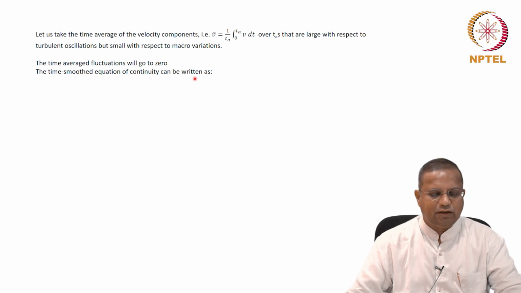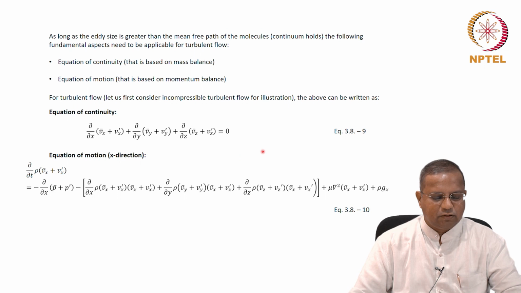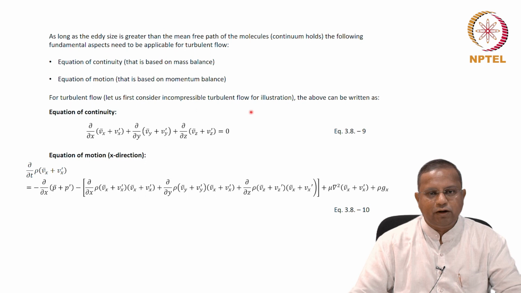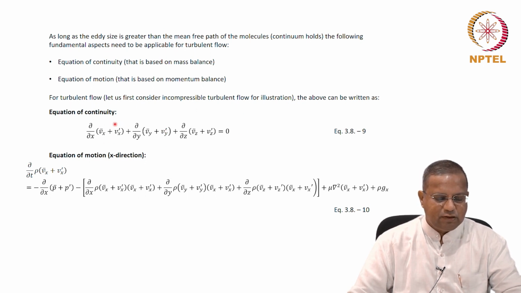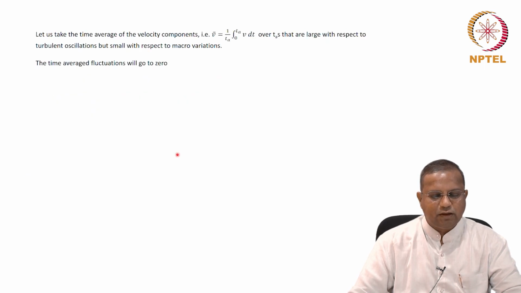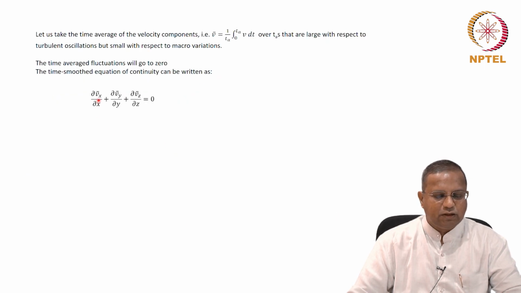I'm not going to derive that here, but when you take the time smooth average, the variations would go to 0. So it will have only the average components: dou x of Vx bar plus dou y of Vy bar plus dou z of Vz bar equals 0.